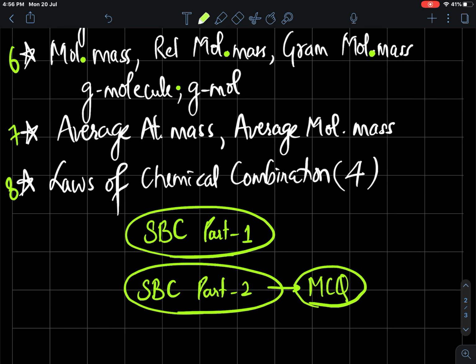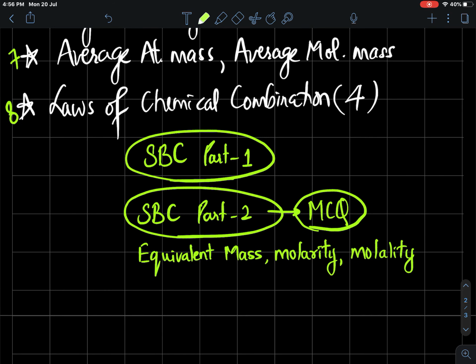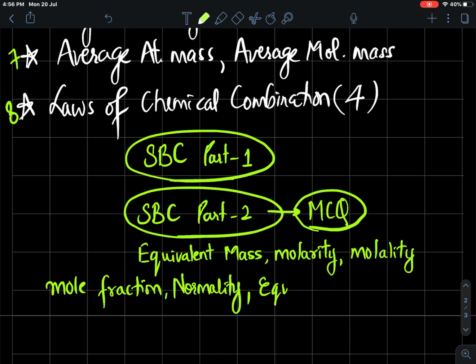In that part we learn equivalent mass, concept of molarity, concept of mole fraction, concept of normality, and how to solve numericals by using the concept of equivalence. That is all we'll be learning.